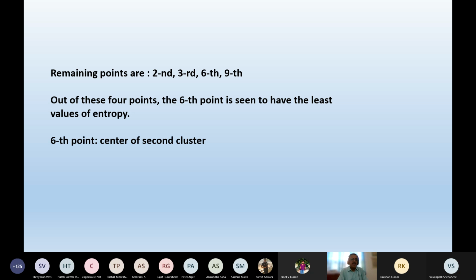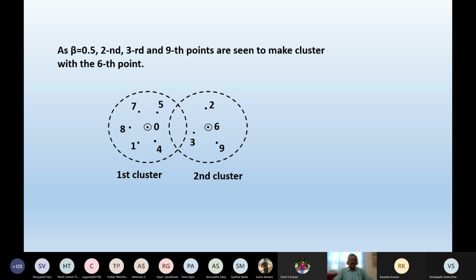So by doing that, you'll be getting some fuzzy clusters, something like this. This is a fuzzy cluster because if I change the values for beta and gamma, there will be a lot of change in this particular cluster. So this is the first fuzzy cluster, the second fuzzy cluster is denoted by a dotted circle, and you can see that surrounding this particular point, I have got 5 other data points.